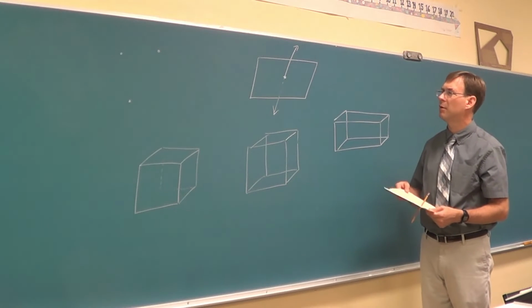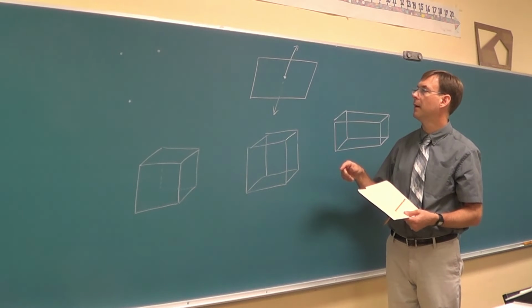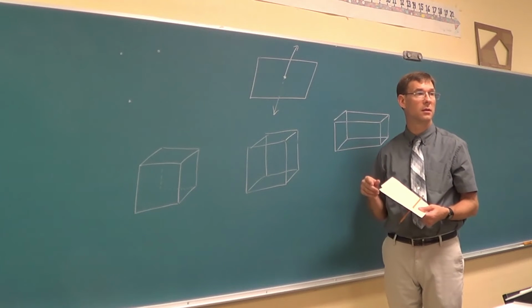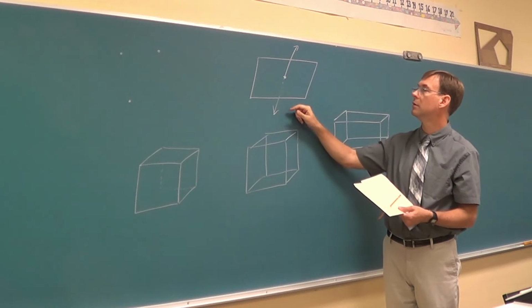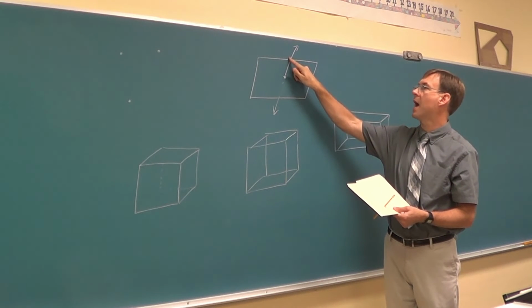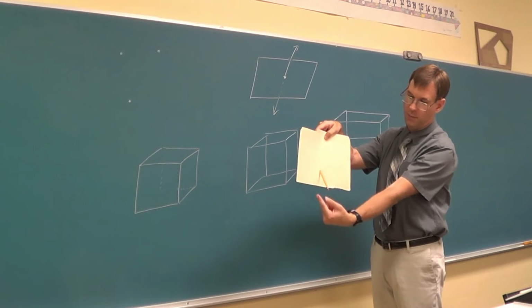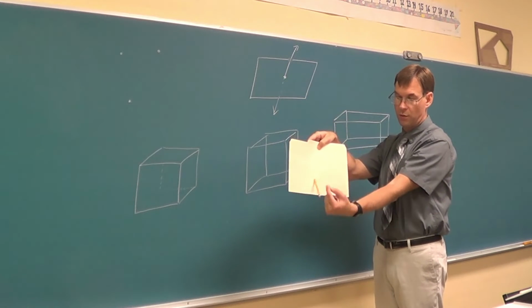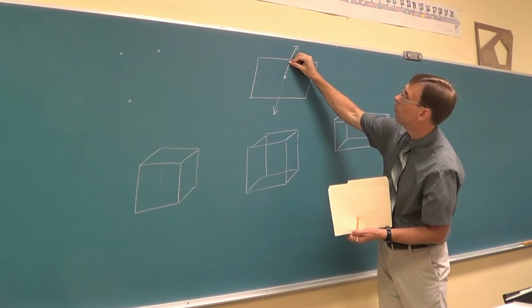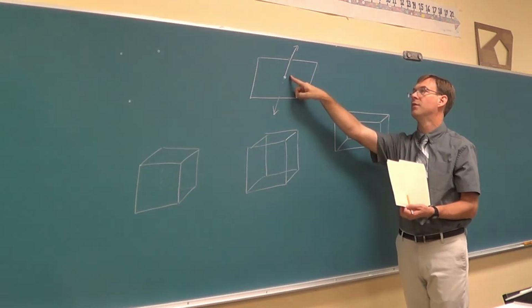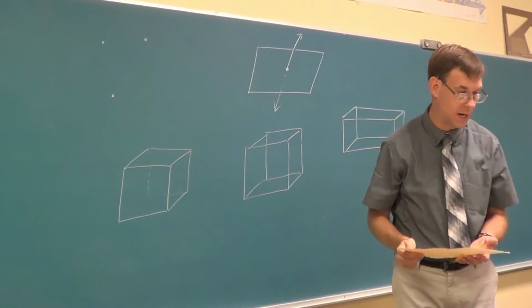Then they had one other mild change they made to their drawing, because this is still a little deceptive. Anybody have something that they did? Memory of this? Other than making the thing dotted that went behind. They opened up a little gap here because this pencil right now is on top of the folder. You can't see a piece of the folder because the pencil's in the way. So they opened up a little gap just to show you the line might be in the way of the plane that's underneath it. This would mean it's coming out at you. And then the dotted stuff would mean it's sneaking on in behind.